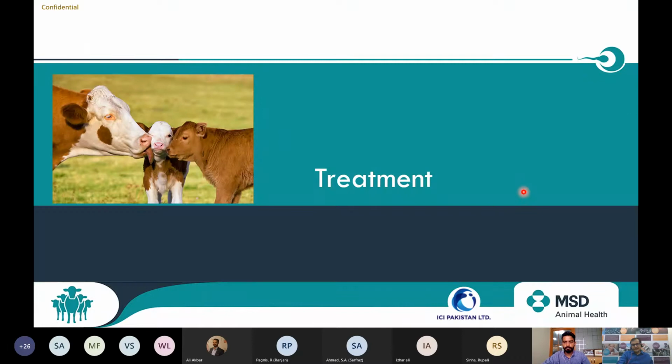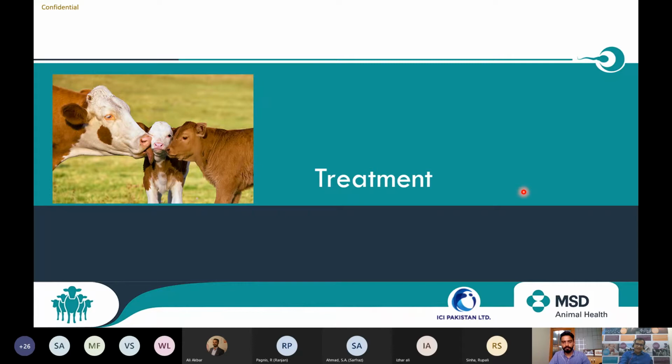Now, what is the treatment available? So we talked about acute metritis, endometritis, pyometra. We talked about how to diagnose it. Tail hump, we need to observe. We need to observe the secretions of the animal visually as well as with the white side test. We can use the Metricheck to collect the secretions. If nothing is available, then you can use the AI gun also, uterine catheters also, to collect the uterine secretions.